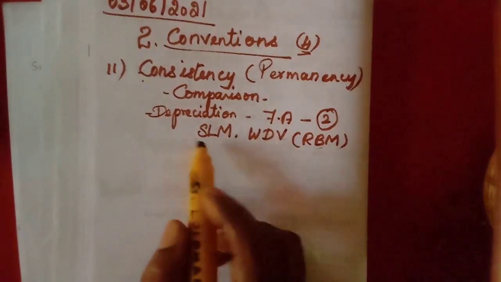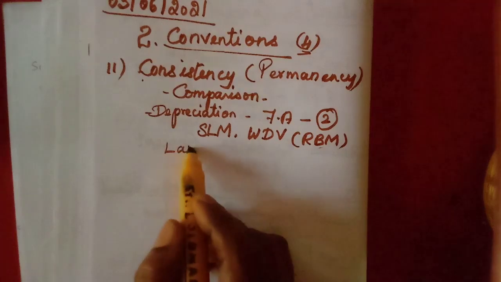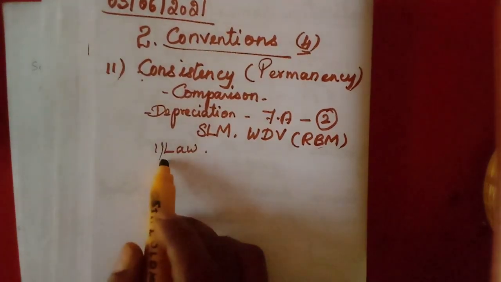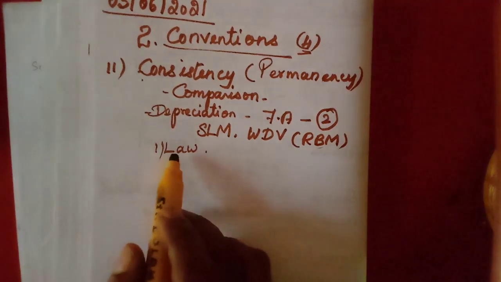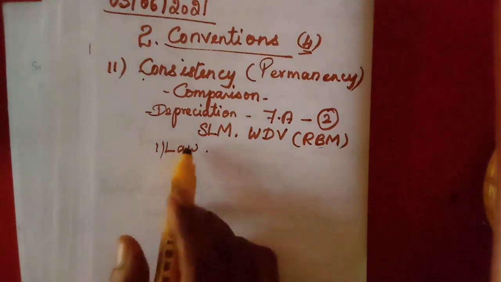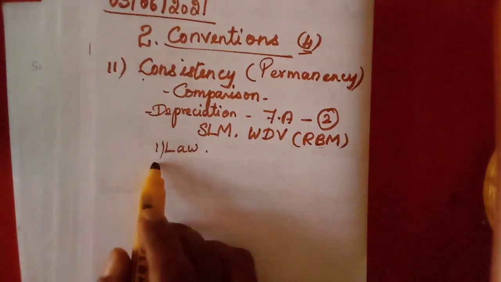If the law states, Indian law, any act, the Companies Act, then in order to abide by the provisions of the law, we can make changes in the policies. New policies can be implemented.